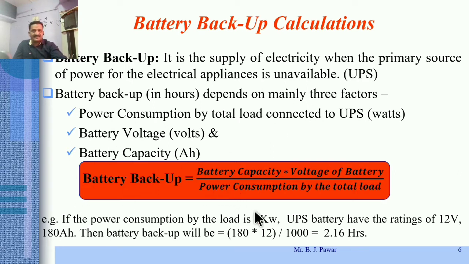Now battery capacity is given as 180 Ah, if the selected or used battery is of 180 Ah, having its voltage rating as 12 volt, divided by power consumption by the total load, and if it is 1000 watt, that is 1 kilowatt, right? Now whenever we reduce the number of loads connected to that UPS, we can say the battery backup will increase. That battery will produce its backup for a long time duration whenever we decrease the load connected across that UPS. That is the meaning, correct?